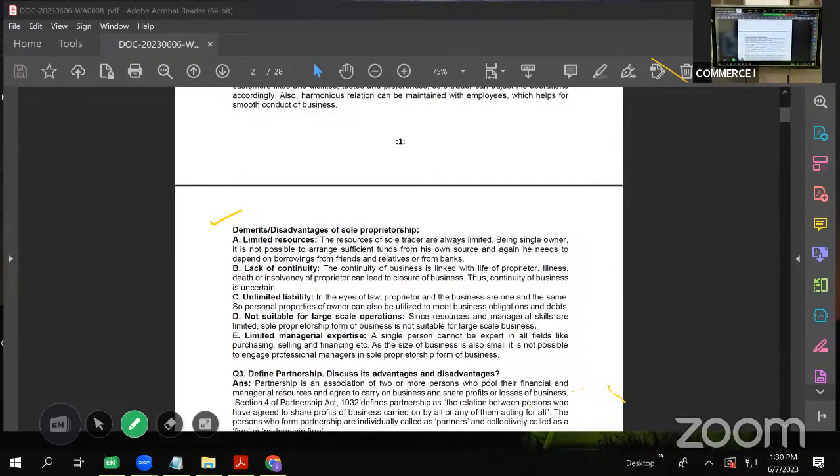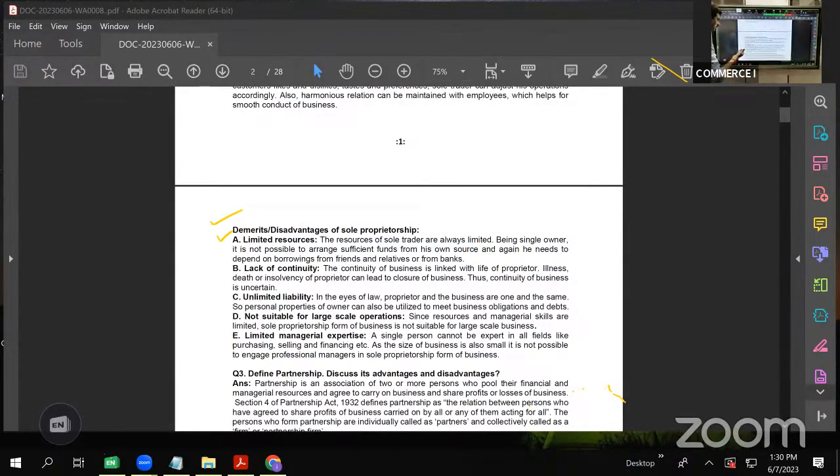Disadvantages of sole proprietorship. The first disadvantage is limited resources. I told you, single owner, single investment capacity. So it is not possible for him to provide large funds to start a big business. That acts as a big limitation, a big constraint for a sole proprietary form of business organization, as the resources are limited and his borrowing capacity also will be limited.